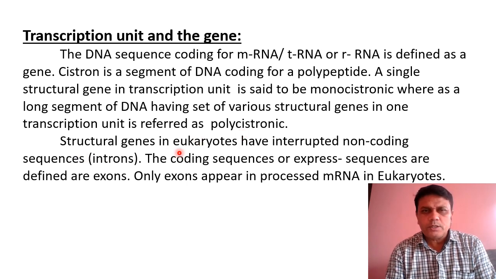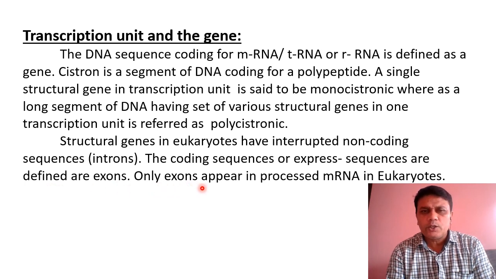The structural genes in eukaryotes have interrupted non-coding sequences, called introns, while the coding sequences, also called expressed sequences, are called exons.